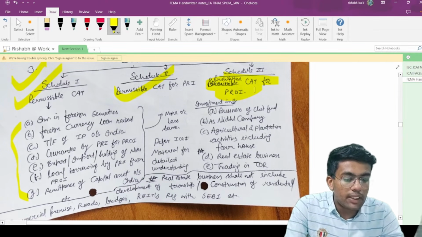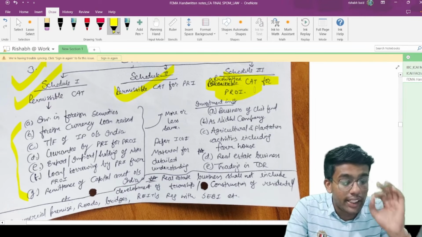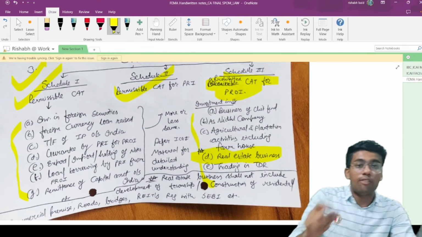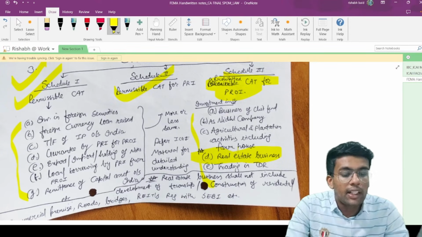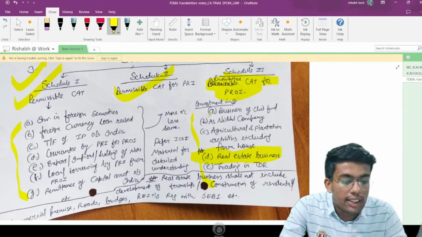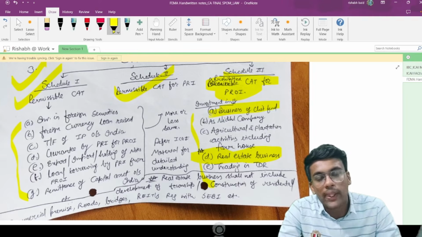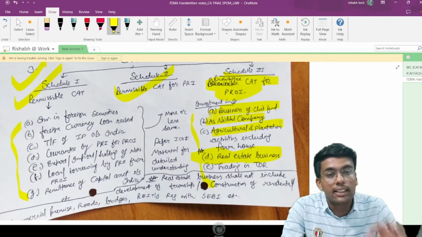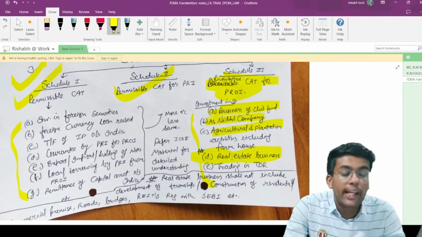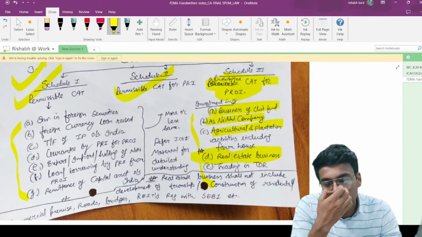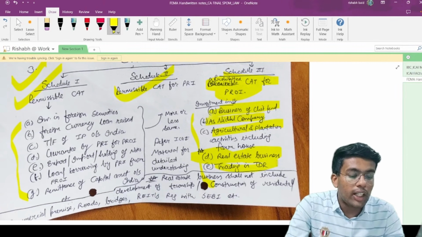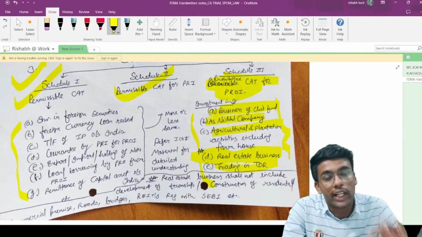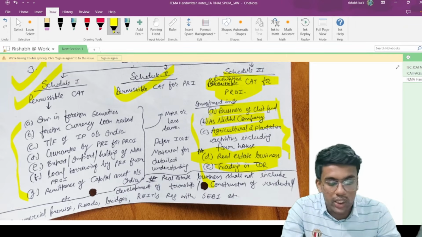Prohibited capital account transactions for person resident outside India. A person resident outside India cannot undertake any of these transactions. This is very important, and this real estate point is even more important, and an MCQ was formed from this particular point in my examination also. So what are these prohibited capital account transactions? Investment in the business of chit fund. You cannot make any investment in chit fund business. As a Nidhi company, you cannot incorporate. You cannot undertake agricultural and plantation activities including farmhouses. You cannot undertake real estate activities, but again there is some exemption we will read in the later part. And you cannot trade in TDR, that is transfer of development rights. These are the 5 completely prohibited transactions which you cannot undertake as a person resident outside India.